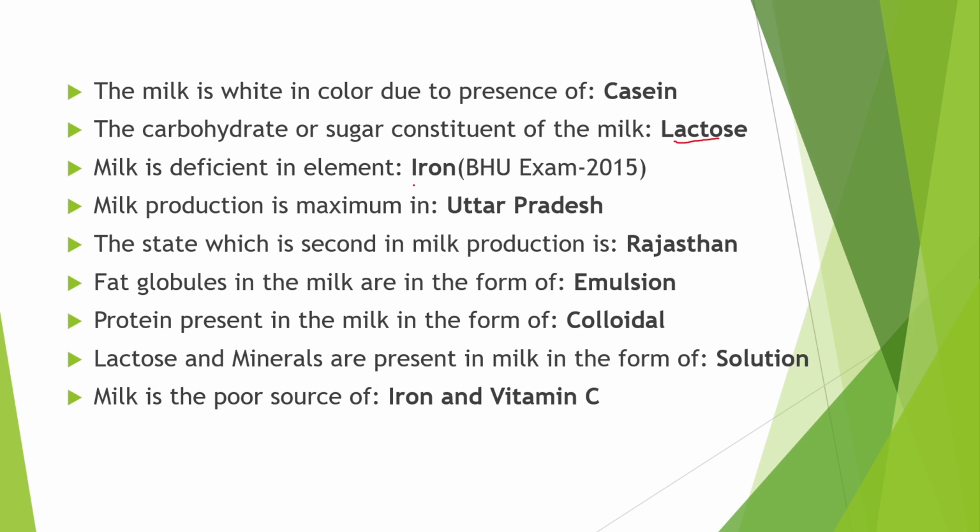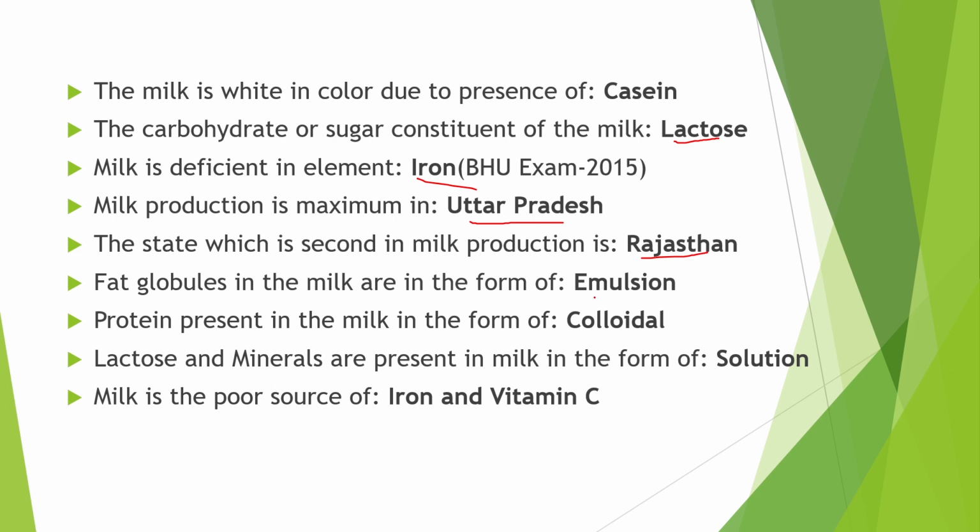This lactose is known as milk sugar. Milk is deficient in the element of iron and it is a good source of calcium. Milk production is maximum in Uttar Pradesh. The state which is second in milk production is Rajasthan. Remember that first is Uttar Pradesh and second is Rajasthan.